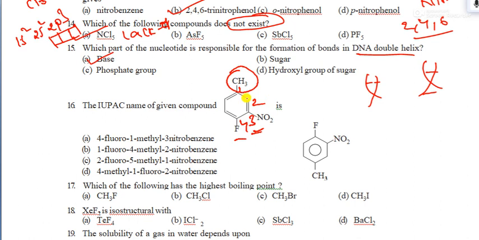Here, the priority order they have given, the fluorine is the highest priority. So 1, 2, 3, 4 they have given. So what you mention then here is 1 fluoro, 4 methyl, 2 nitro benzene; 1 fluoro, 2 methyl, 4 nitro benzene.